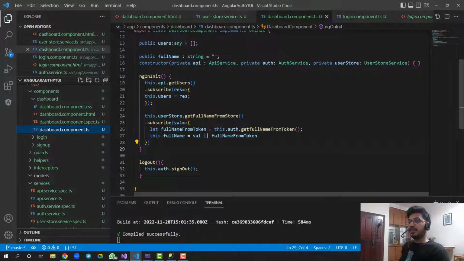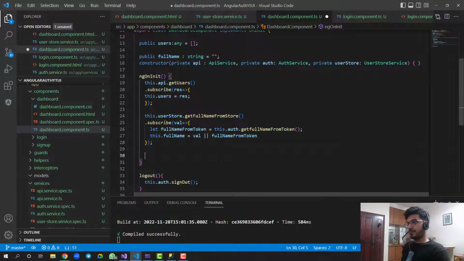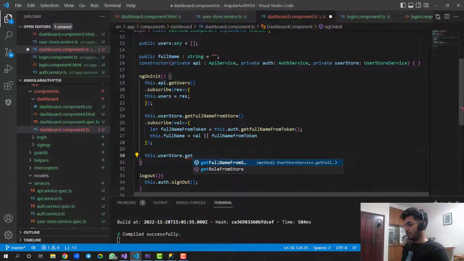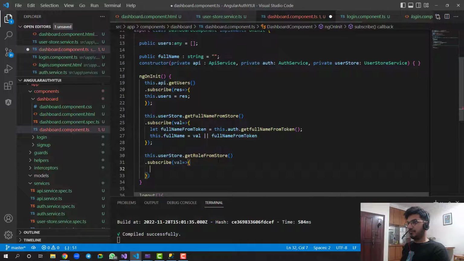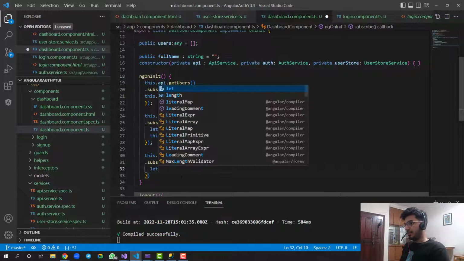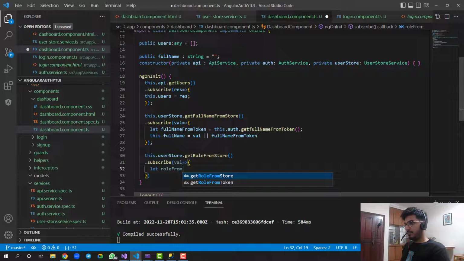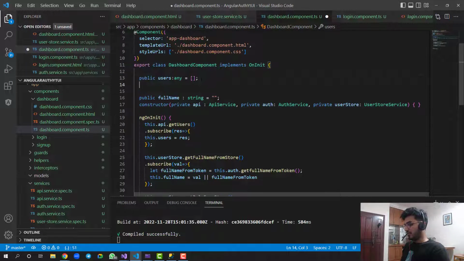So the same thing we can do here again in the dashboard component, in ngOnInit. We will make use of the store. We'll say this.userStore.getRoleFromStore, and we can subscribe to the value, and here we can do the same thing. We can say let roleFromToken. This we can get via this.auth.getRoleFromToken. Now let's create a property called role.